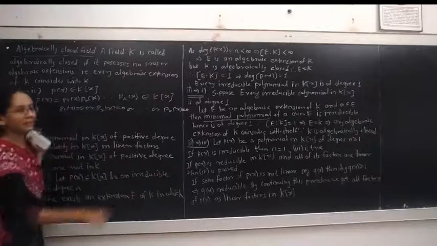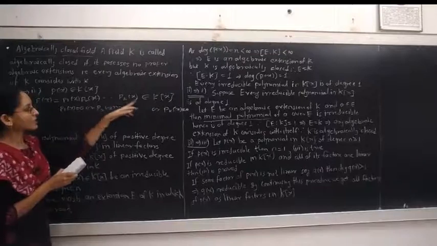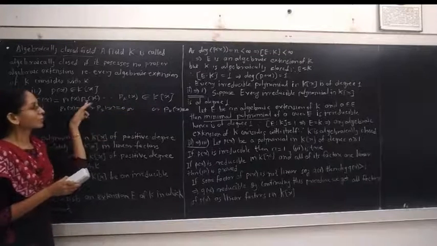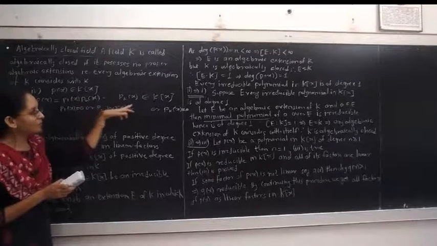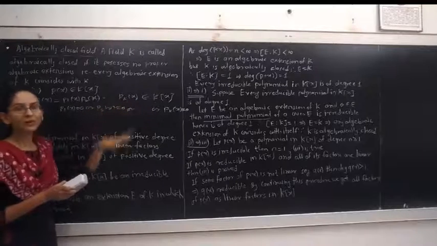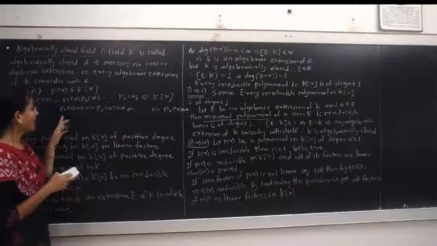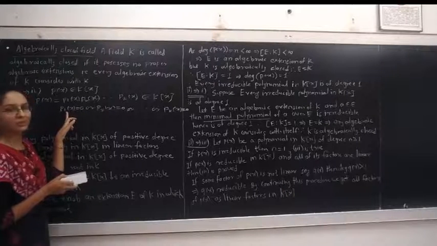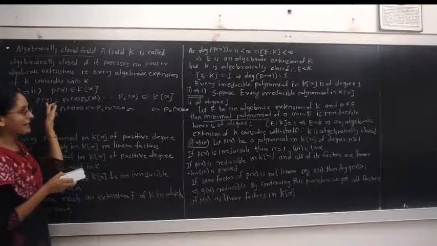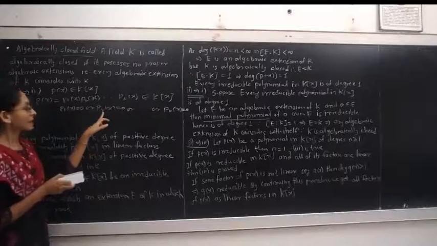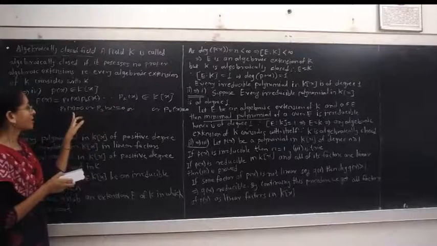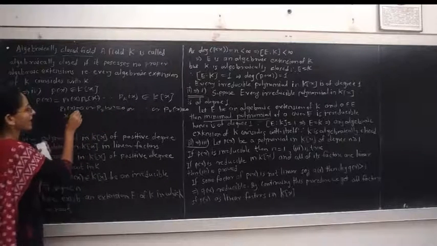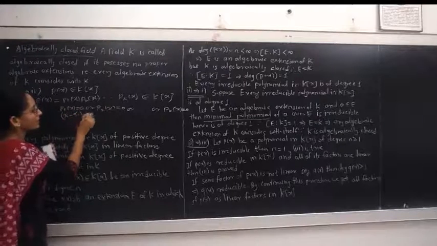In any one of these cases, as these factors belong to K[x], the coefficients of all the polynomials from P1 to Pk belong to K, and P1(x) equal to 0 implies one root of the polynomial P(x) belongs to K. Suppose the first factor is x minus alpha 1 equal to 0.